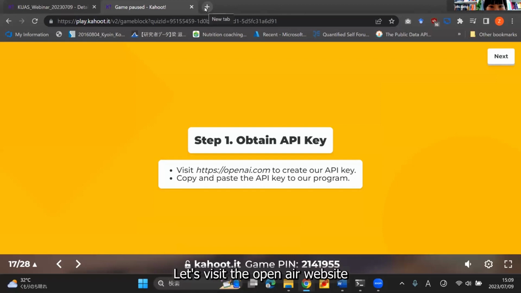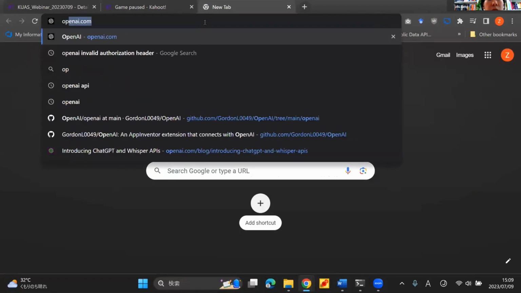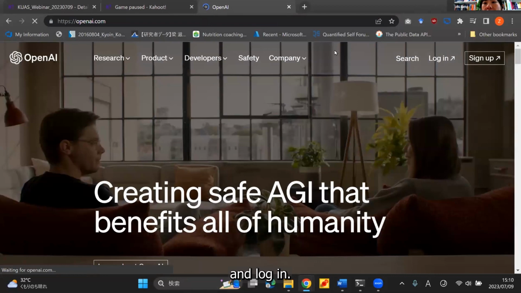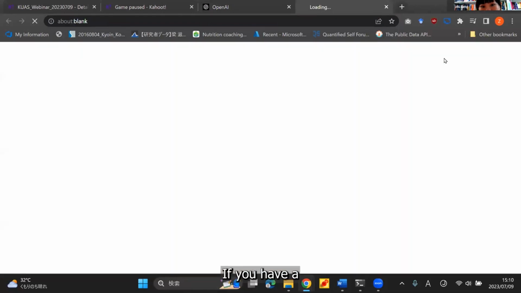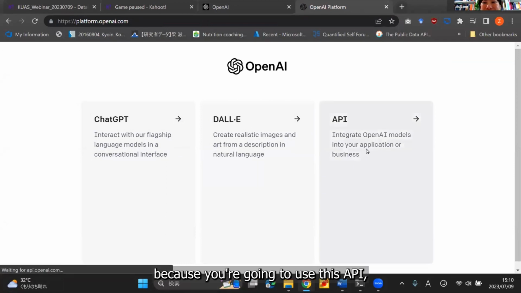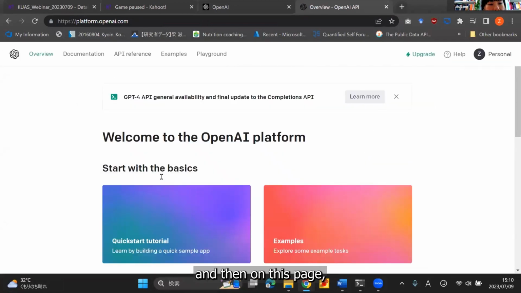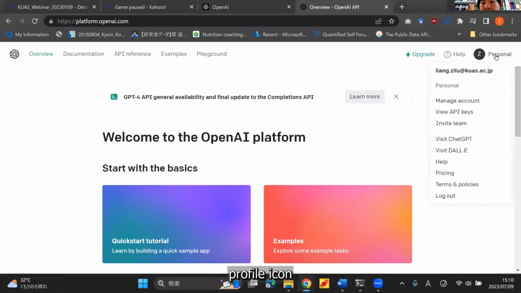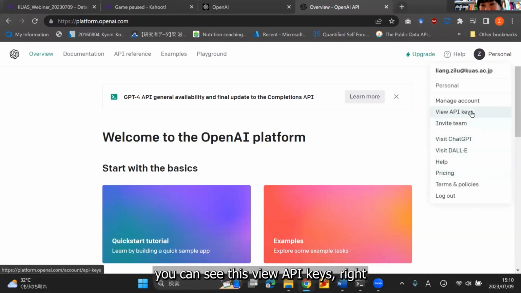Let's visit the OpenAI website and log in. If you have a Google account, you can log in right away. If not, then you need to create an account. And then you land on this page. We're going to choose API because we're going to use its API. And then on this page, you go to your profile icon, and in the drop-down list, you can see this View API keys, right?